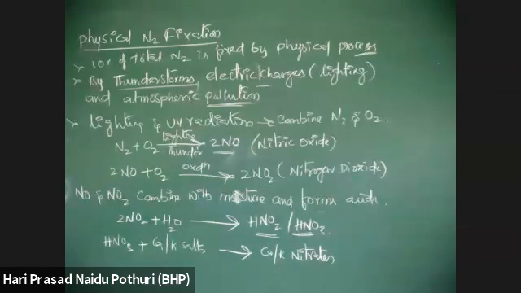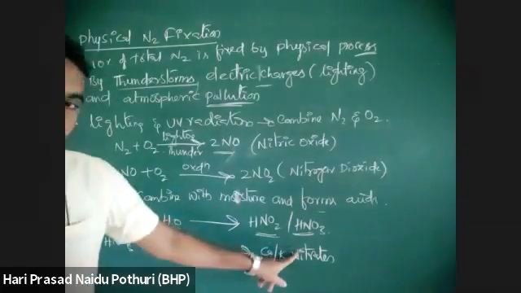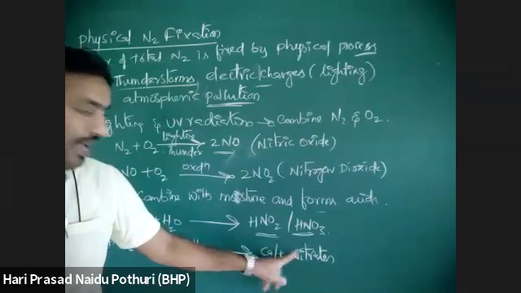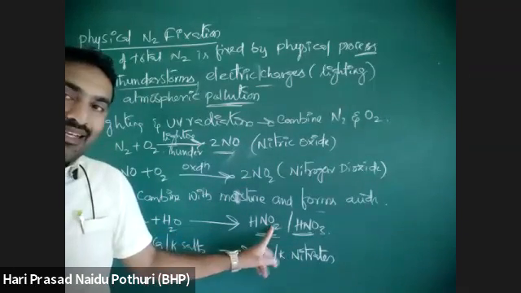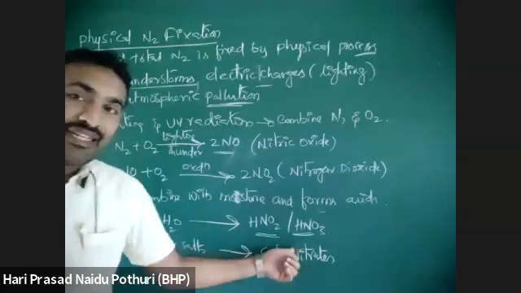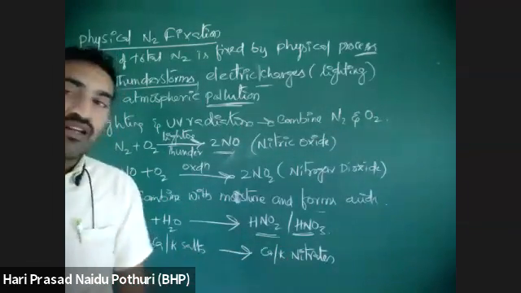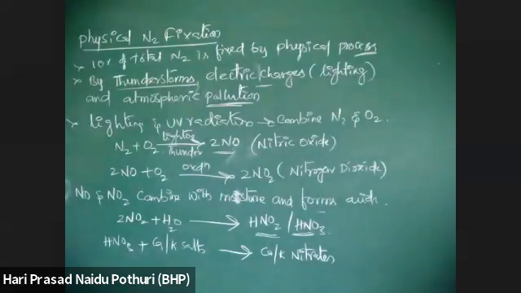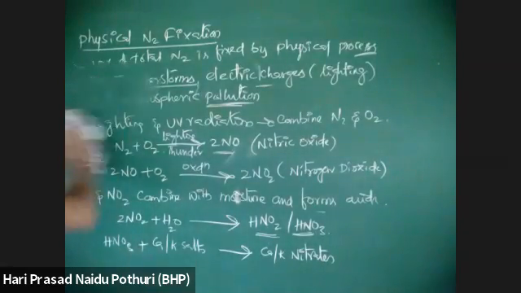So these nitrates are formed by the action of nitrous acid or nitric acid on combining with salt. These nitrates are water soluble and are absorbed by the roots of the plants. I will erase here and write.